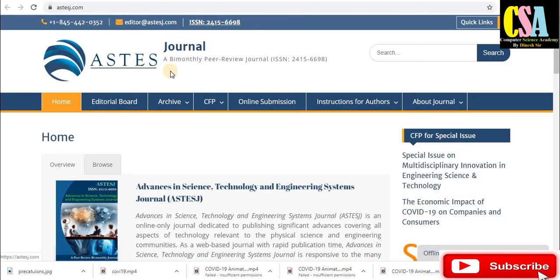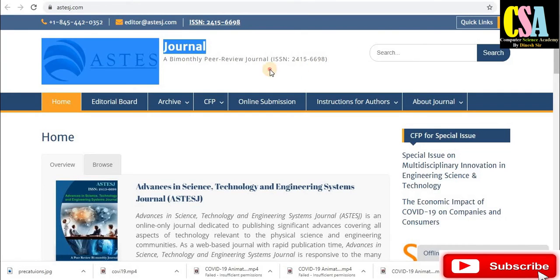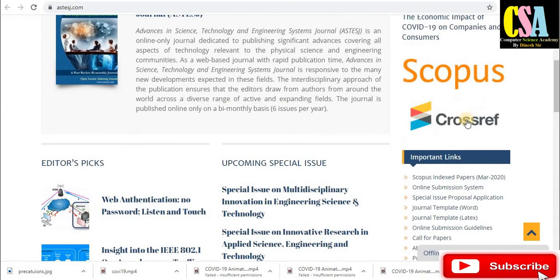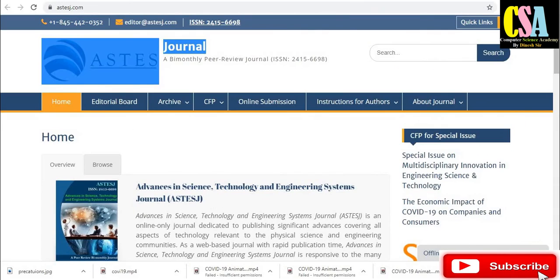Next one is a bi-monthly peer-reviewed journal. This journal publishes every 2 months, not every month. There are 6 issues per year. This is also a Scopus and Crossref indexed journal.